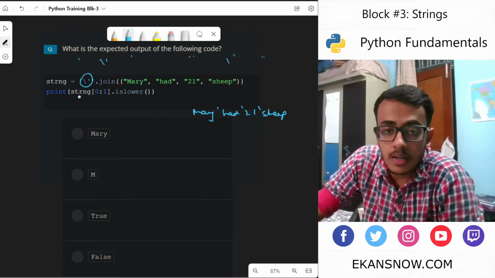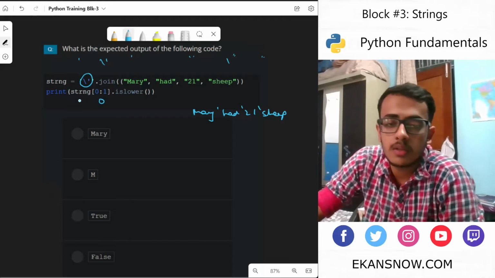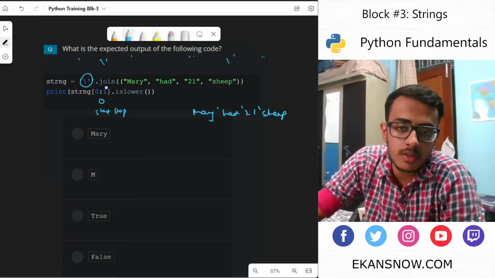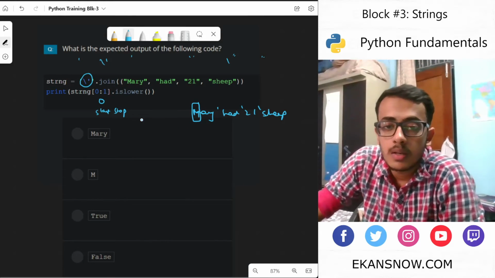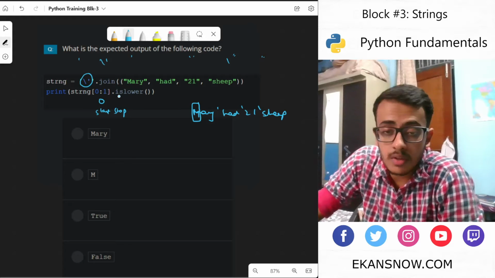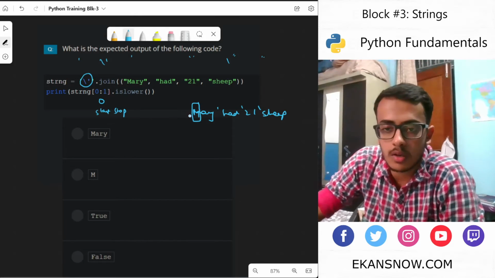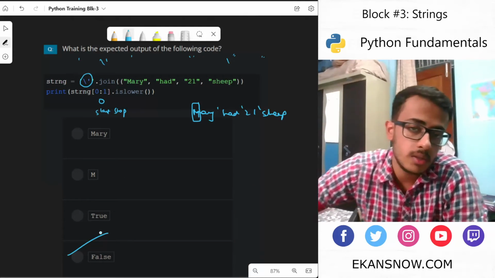Fine. And in this thing, we are just picking the 0th part of this entire string, because this is start and stop. Stop minus 1, 1 minus 1 would be 0, and start is 0. So only the first character is being picked, which is capital M, which when we check islower would return false, because it's a capital character and it is not lower. This would give a false.